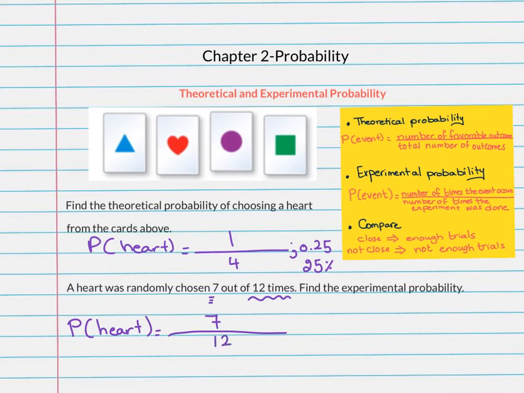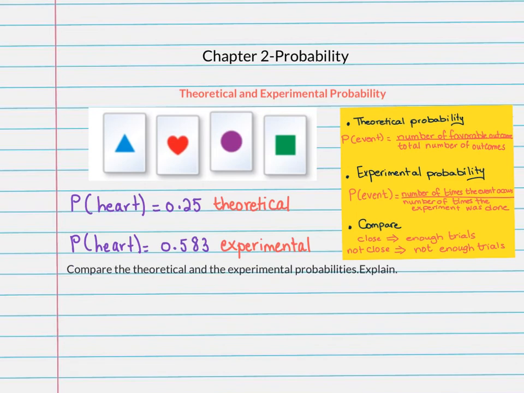We cannot simplify it more, and now we can write it as a decimal. 7 divided by 12 is going to give us 0.583, and if we want to write it as a percent, it is going to be 58.3%.